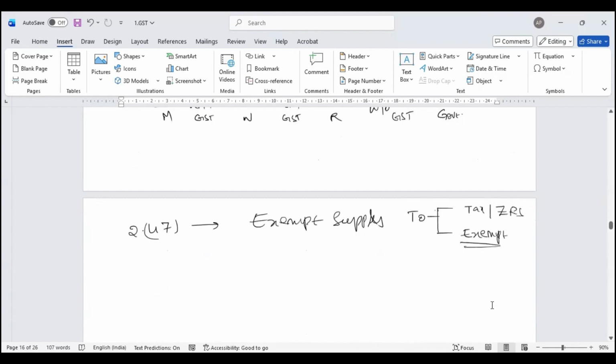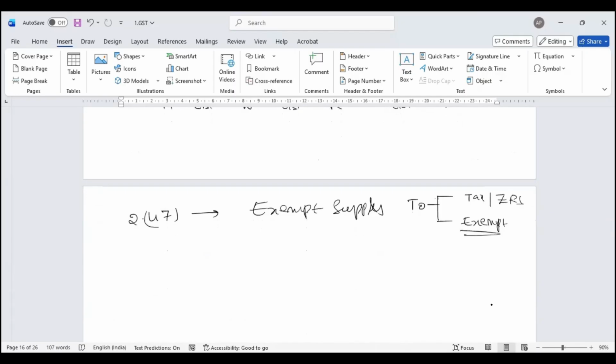In addition to this exempt supply, law has added a few more things. They say that for the purpose of this exemption, if you have transactions in securities, then this is exempt supply.